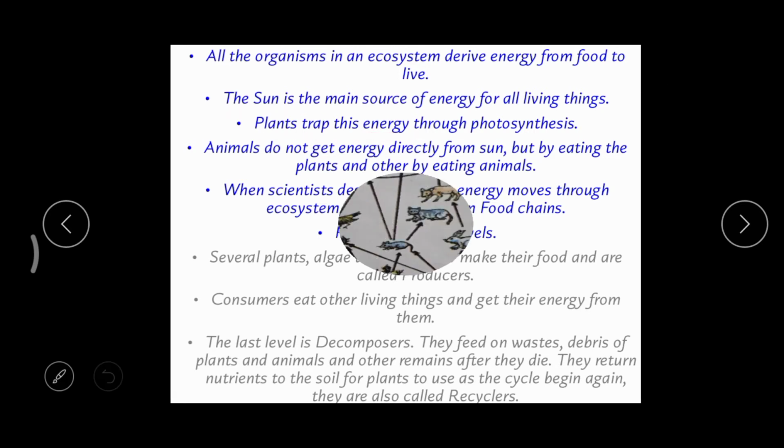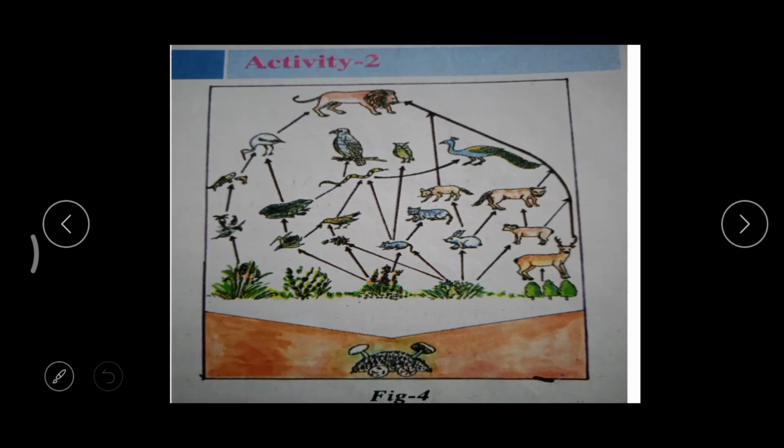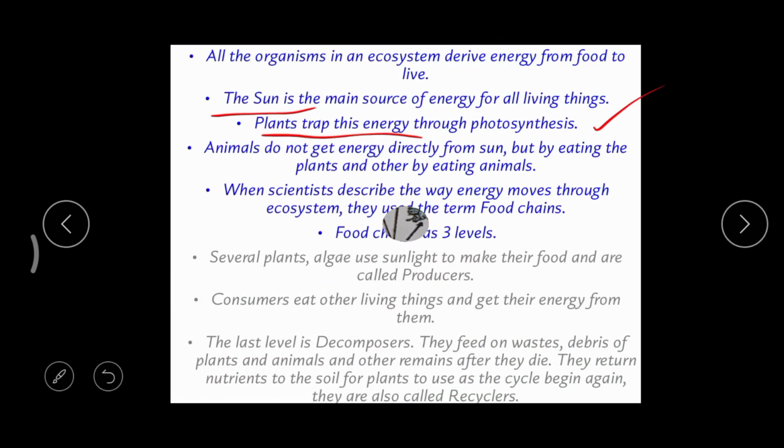If you carefully observe this picture, or I will explain here: say this grass, then a rabbit and a tiger, right?